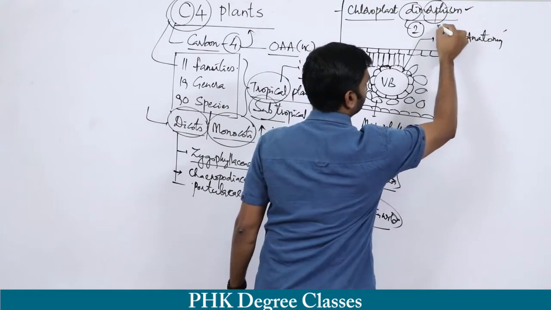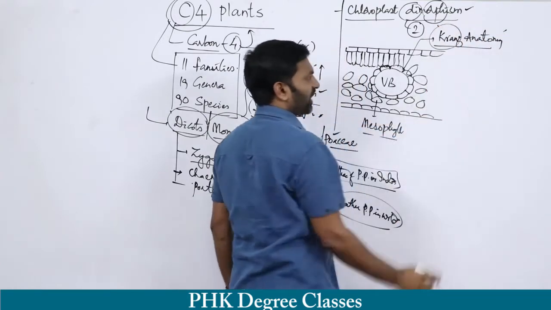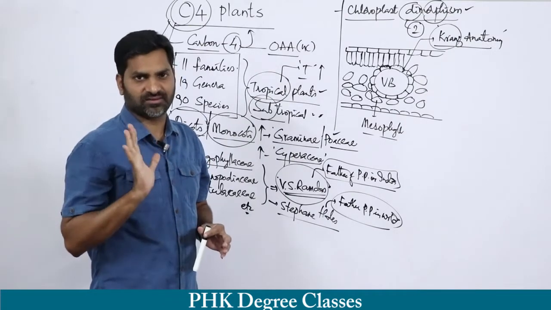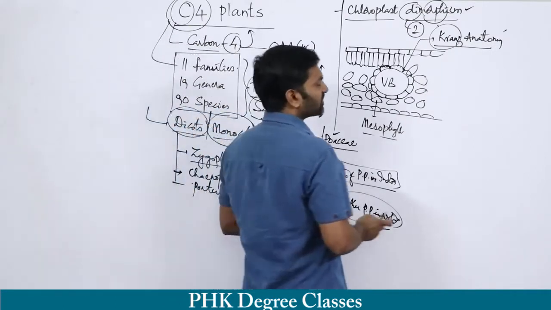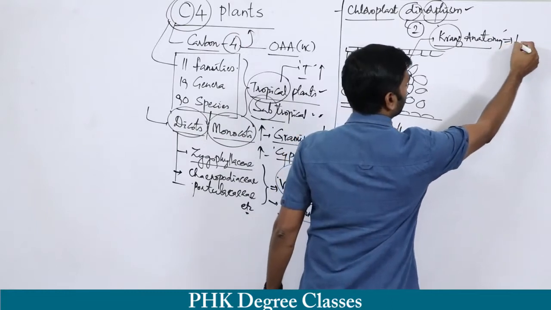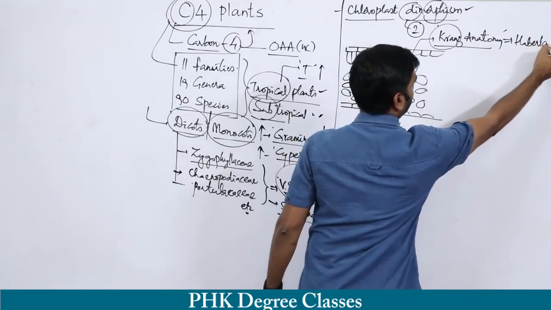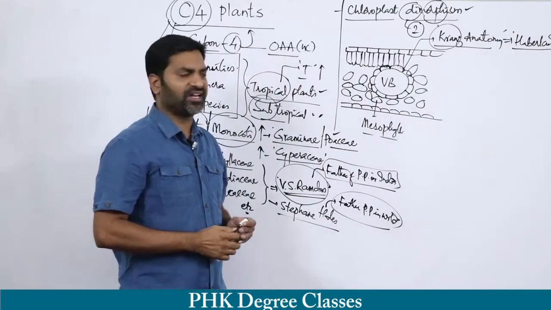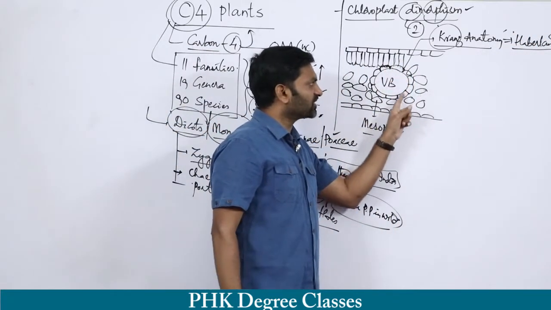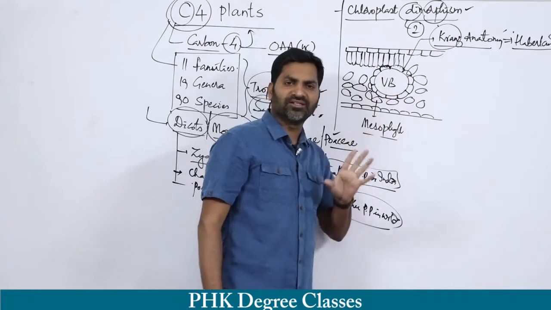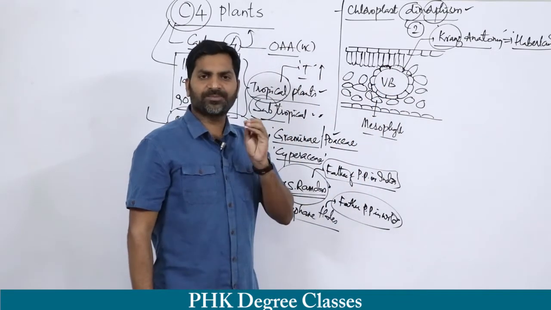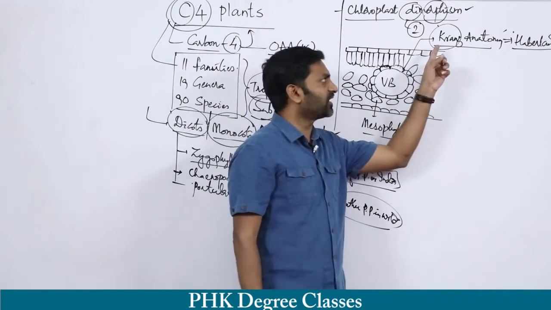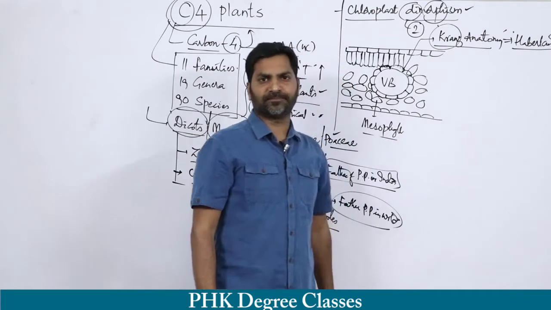Kranz is basically a German word which means garland. Remember, the word Kranz anatomy was first used by Haberlandt, who identified this garland structure around the vascular bundles of C4 plants.